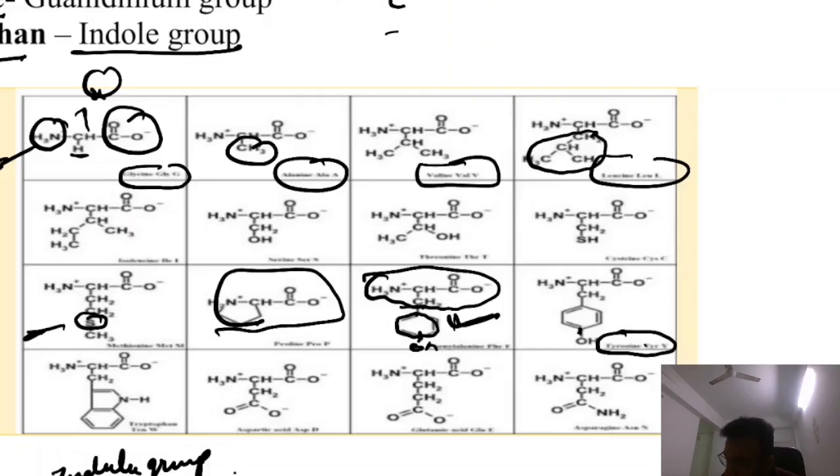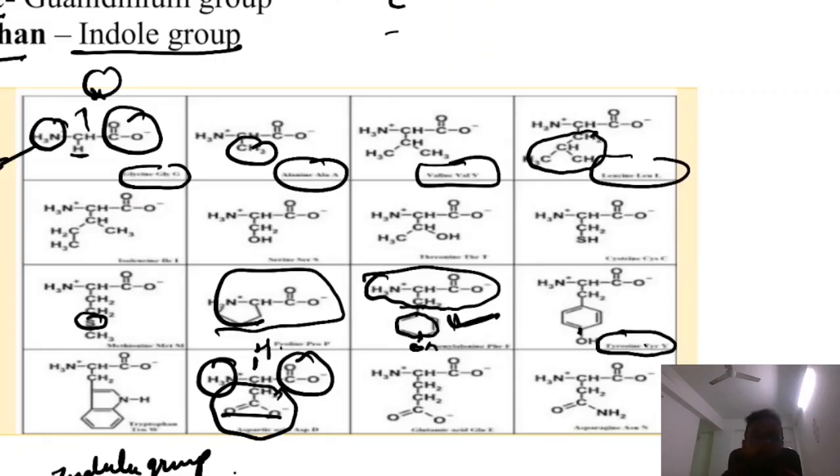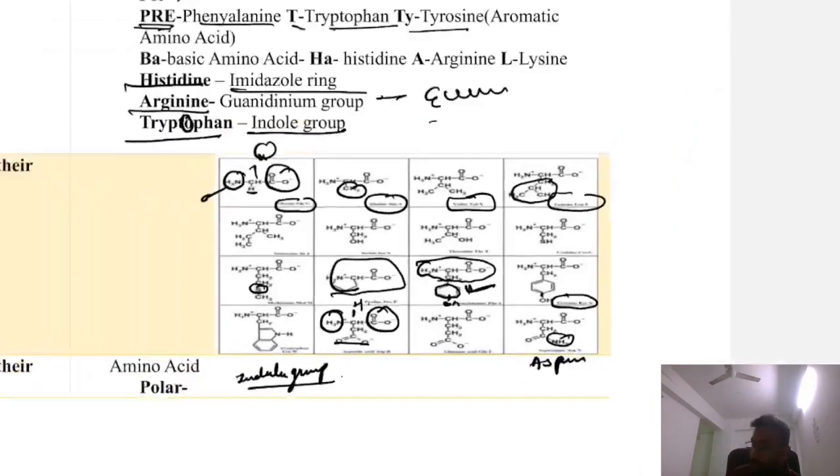This is methionine. COOH is permanent, the amino group is permanent, H is permanent. We have added one more COOH, so it is an acidic amino acid. This is aspartic acid. Now instead of COOH, if you add CONH2, it is asparagine, an amide.